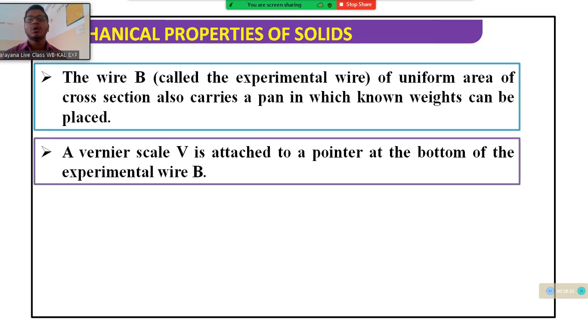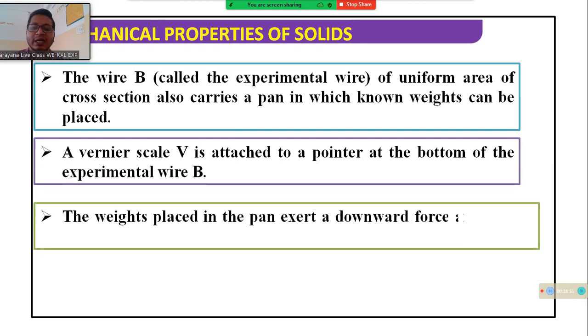Okay. The wire B is called the experimental wire, of uniform area of cross section. It also carries a pan in which weight can be placed, as shown in the figure. The vernier V is attached to the pointer at the bottom of the experimental wire B.